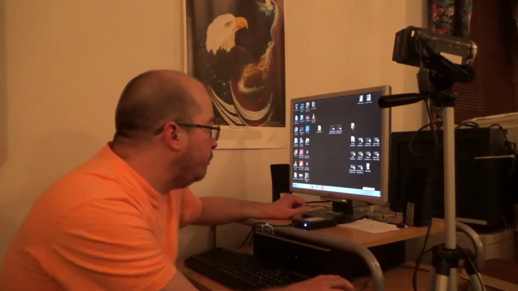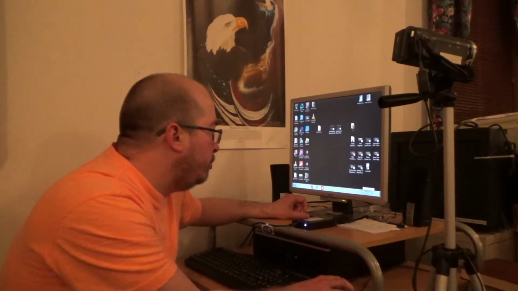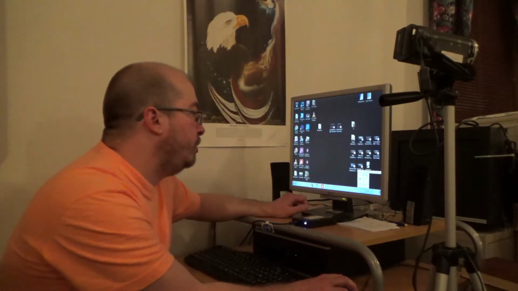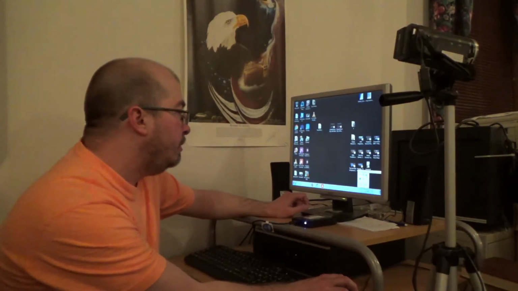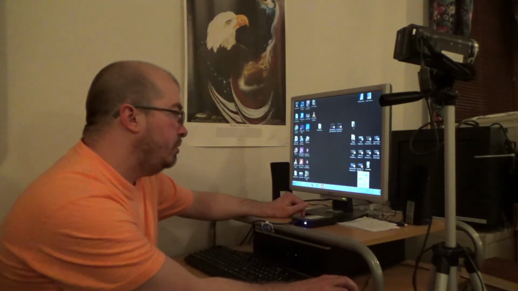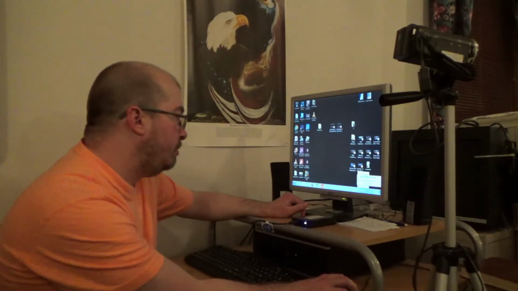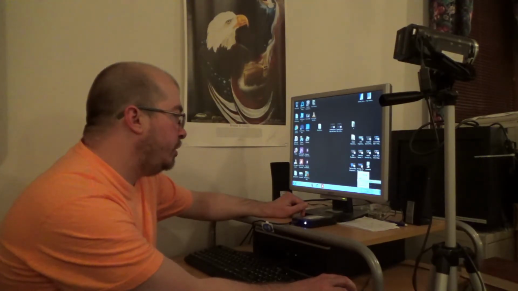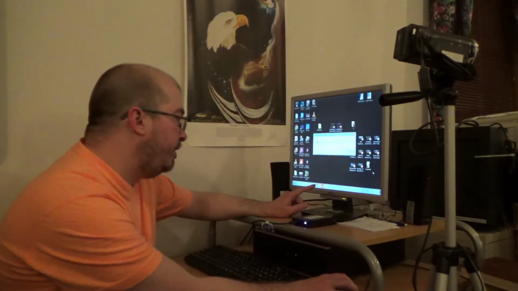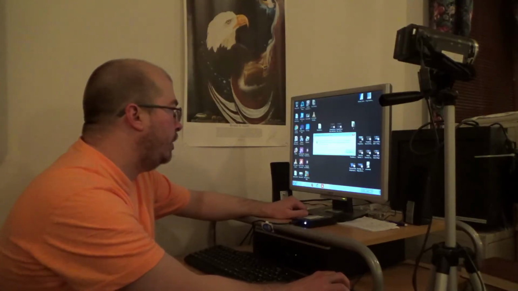To disconnect the hard drive, you click on this little triangle here. Open this little menu. Click this icon here that looks like a USB cable. And it says safely remove hardware and eject media. Single click on that, and you wait until it tells you it's safe to remove. In this case, it's not going to let me remove it.